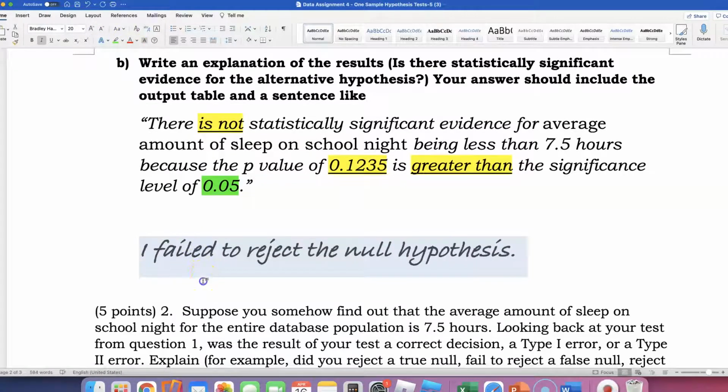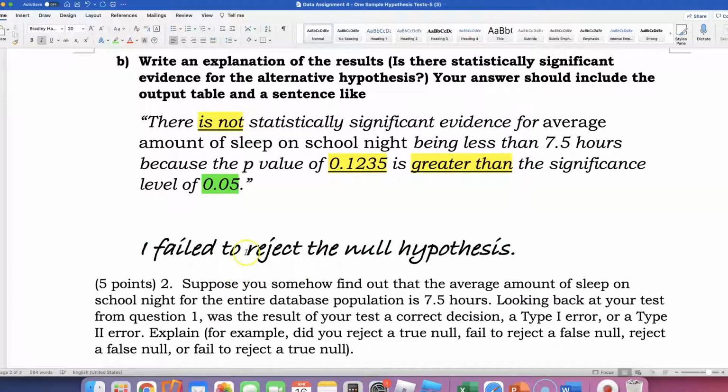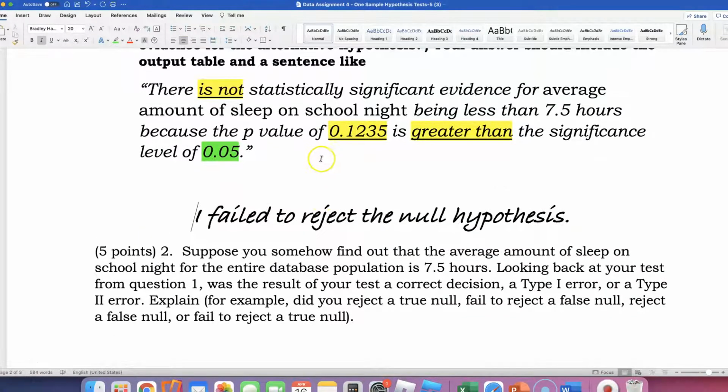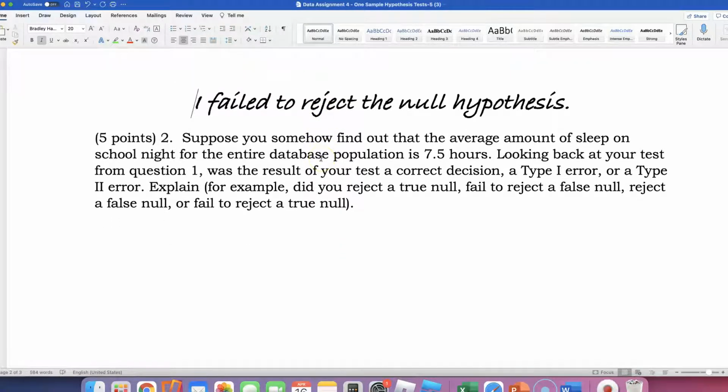If your p-value was greater than 0.05, just like mine, then you and I will have the same answer for number 2 and 3. If you ended up rejecting it, yours is going to be a little bit different. But I understand that we may get different answers here.